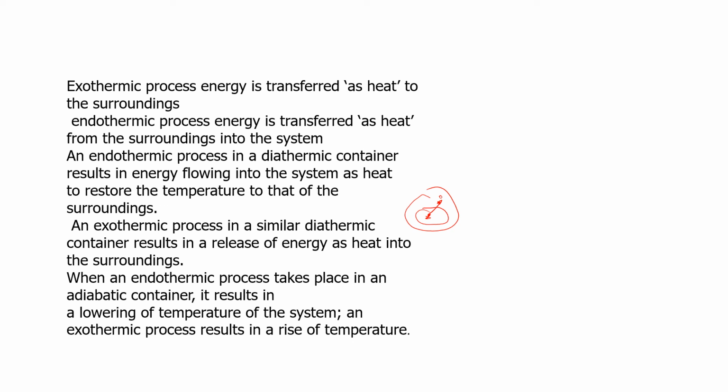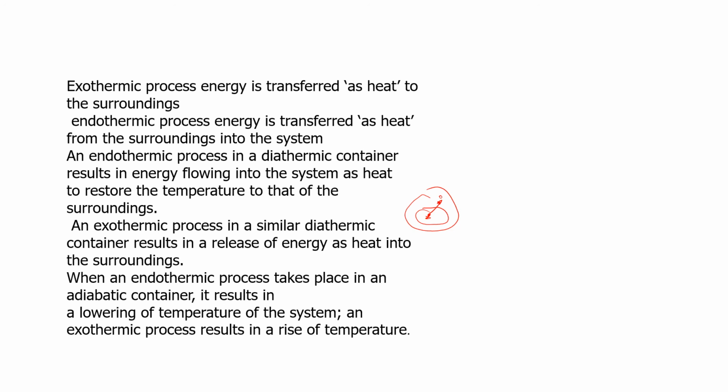An endothermic process in a diathermic container results in energy flowing into the system as heat to restore the temperature to that of the surroundings. So we are saying that the endothermic process absorbs heat, diathermic allows movement, and so there will be a movement there, and the heat will flow from where it is high to where it is low.